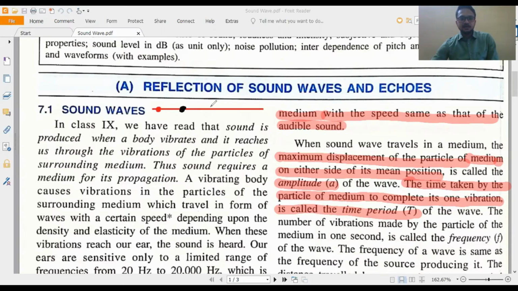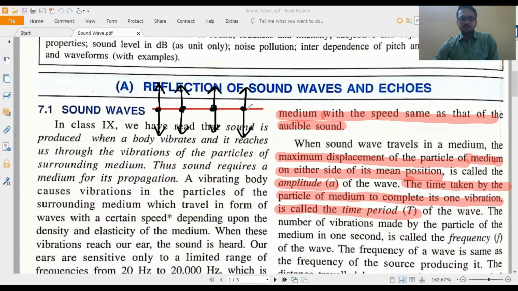This is another particle, different particles are there. These particles are vibrating in this way, up down, up down. Then the particle, initially the particle was lying on this line.